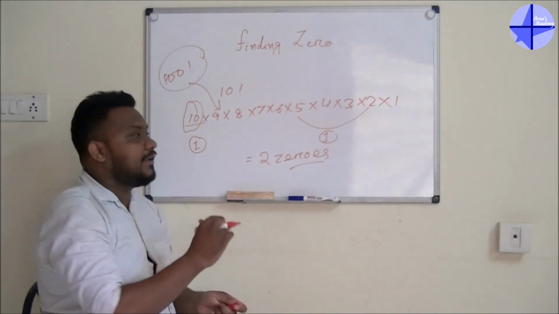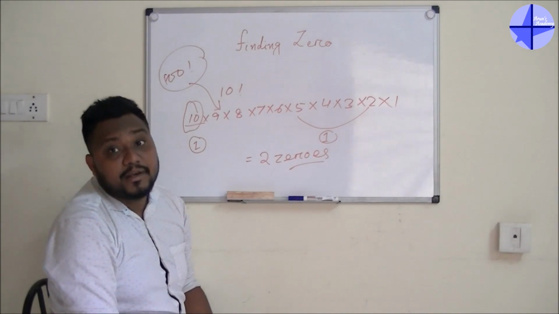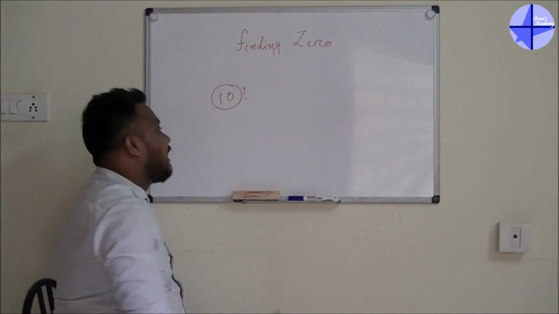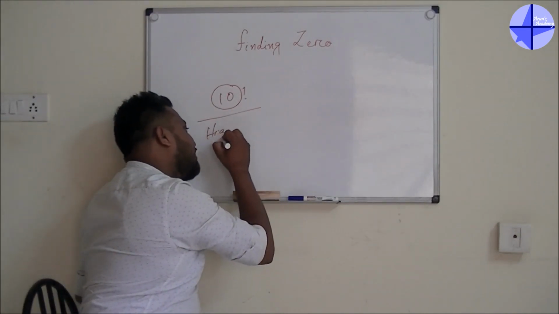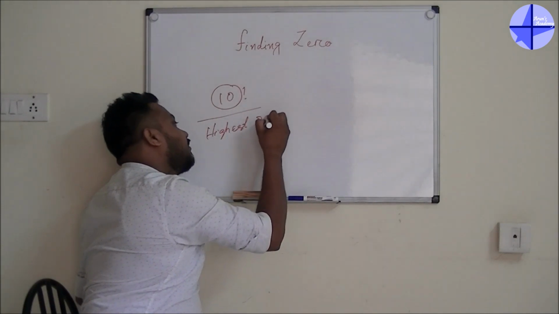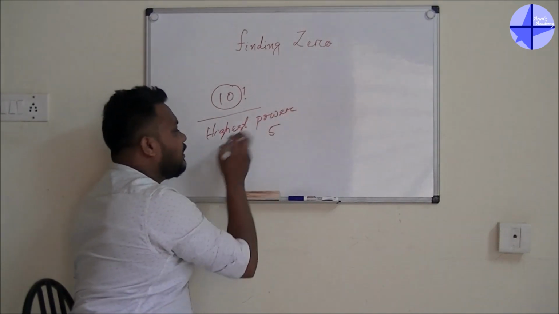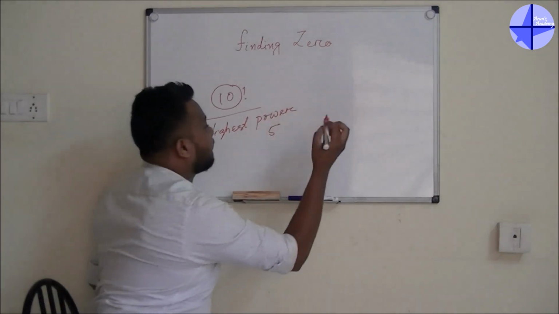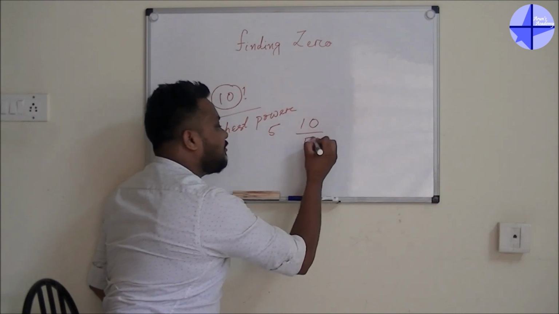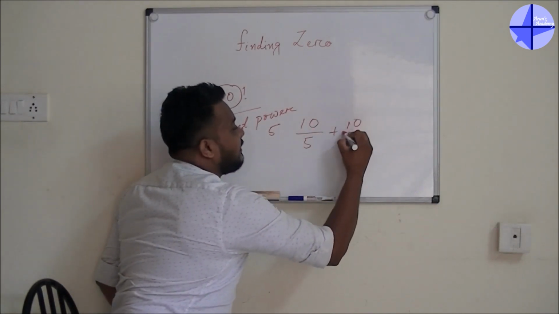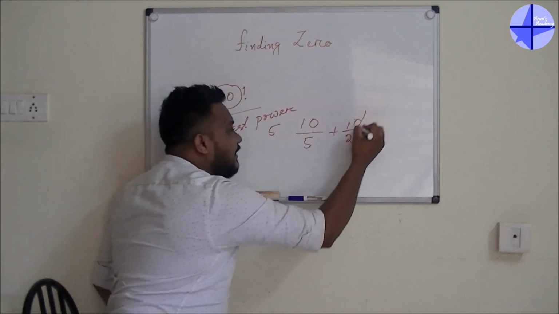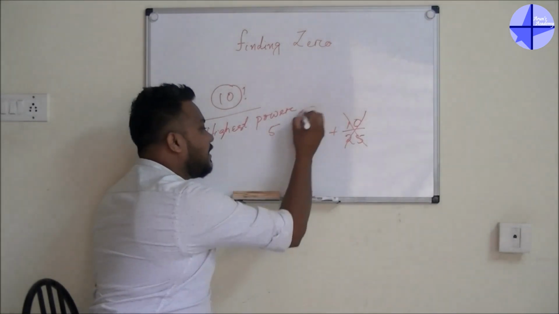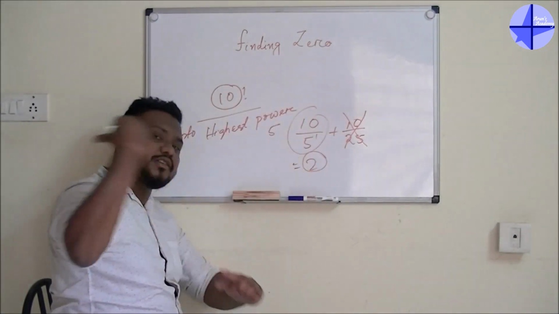Let's start with the trick of how to find the number of zeros if it is a factorial number. If it is 10 factorial, I will take this 10 and divide it by powers of 5, up to the highest power of 5. How to do that? Look here. I'll take 10 divided by 5 to the power 1, which is 2. Next, 10 divided by 25, it's not possible. So the highest power is 5 to the power 1 only. So 10 divided by 5, your answer will be 2. The same thing we got just before.